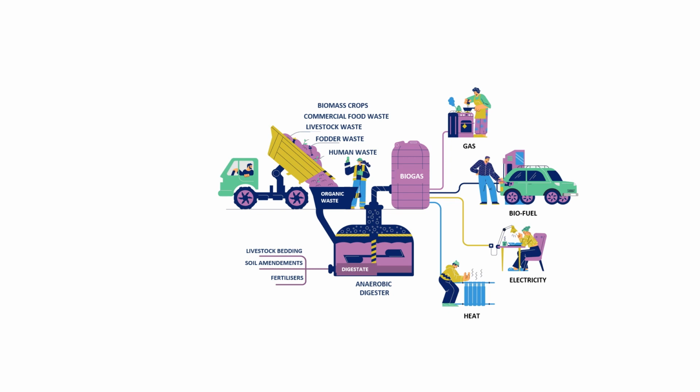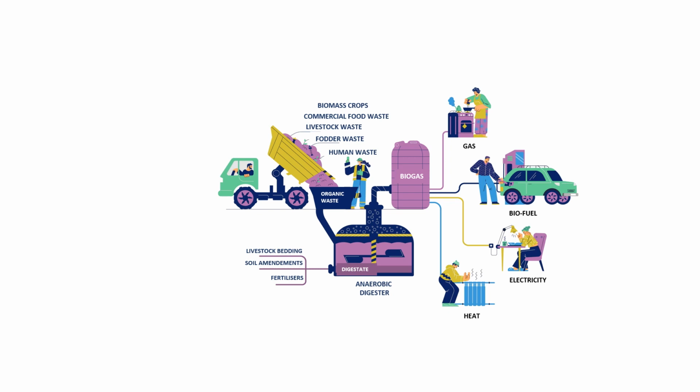In a circular AD system, the basics are shown as follows. Some form of organic waste is added to an anaerobic digester, whether that is commercial food waste, livestock waste, or some combination of various wastes or otherwise. These produce biogas and digestate, and some direct heat can be obtained from the system also.